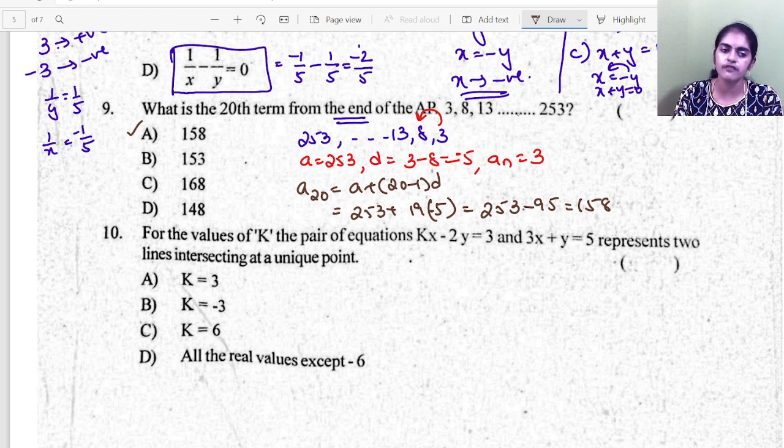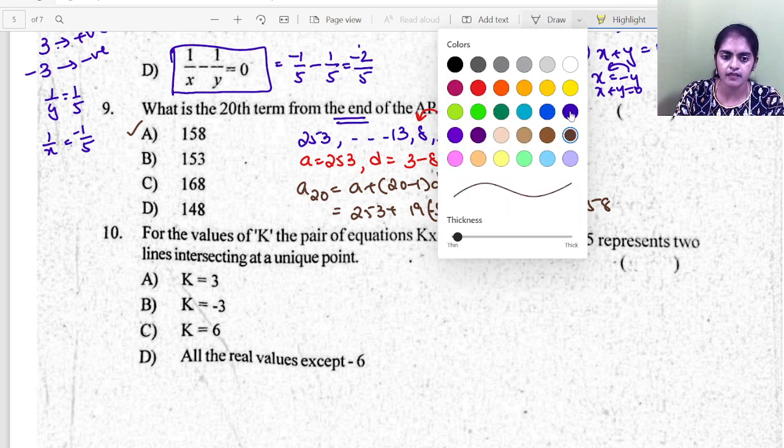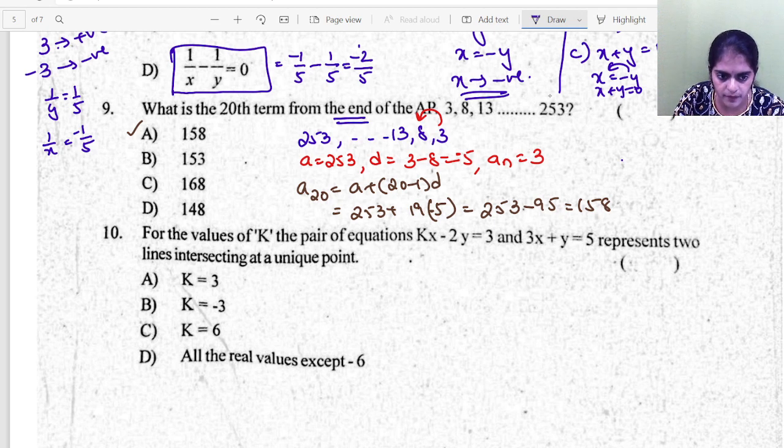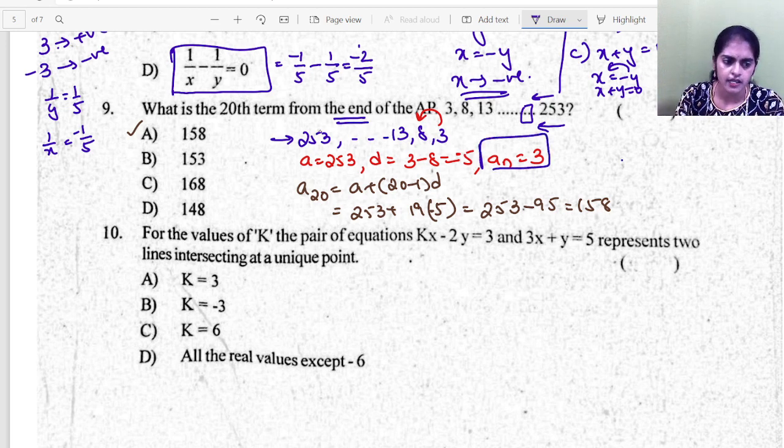Okay, so how did I do this question? Again, I'll repeat. You need to find the 20th term from the end. The 20th term from the end means you have to find the 20th term from this side. This is the AP, I just reversed it. So from the start I want the 20th, since I reversed the AP. Did you understand? From this 253, I want the 20th term. So here the first term is 253, the common difference is 3 minus 8, minus 5, and the last term you don't need actually. So substitute directly, and from here you will get the 20th term.